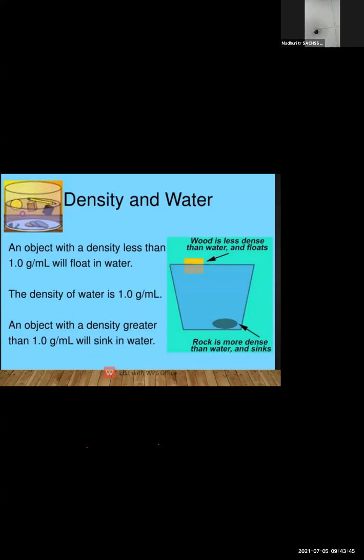So first I gave you the example of some objects that are put in a bucket of water, and some float on the water while some sink in the water. So the wood is having less density than the water, so it floats, while the rock, which is having more density than the water, that is why it sinks. So density of the water means what? Density means the volume of the water.